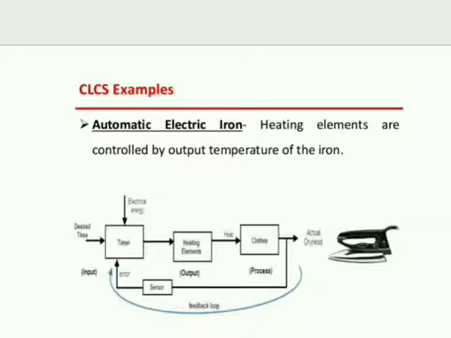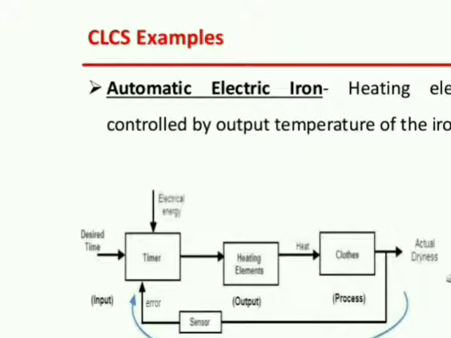Example: automatic electric iron. Heating elements are controlled by the output temperature of the iron. In this you can see desired time, electrical energy, timer, heating elements, cloths, actual dryness. Again a sensor will sense it and give it to the timer.